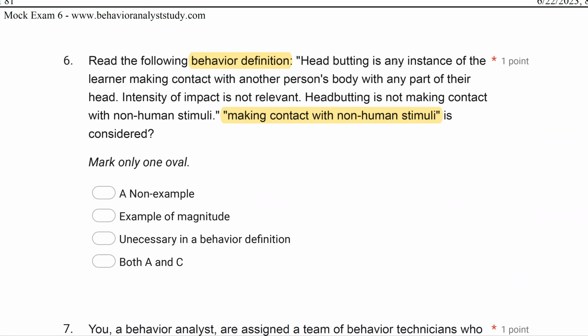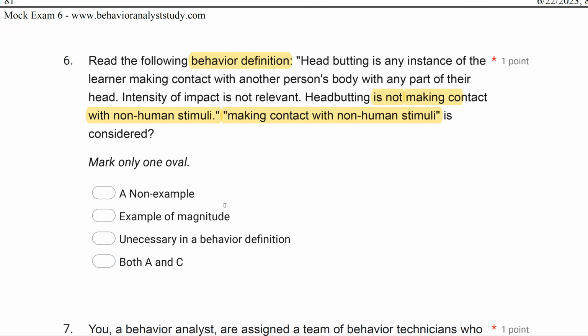So if we read through this, we've got our definition. And then it says headbutting is not making contact with non-human stimuli. So what will we consider that? Well, we consider that a non-example. And you want to try to include non-examples, especially when it comes to topography, because topography can be very misleading. In this case, we're looking essentially at headbutting another human. Headbutting making contact with non-human stimuli is not what we're looking for. And that non-example is very important for your technicians. The non-examples are really important pieces of behavior definitions.